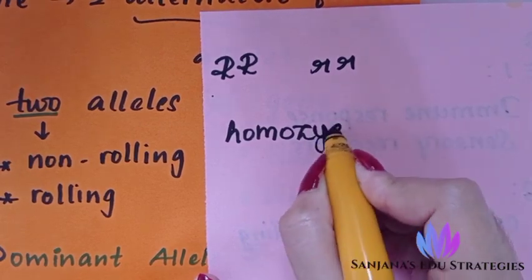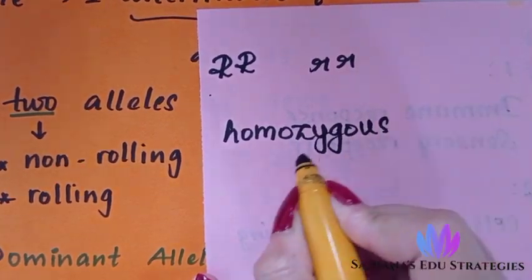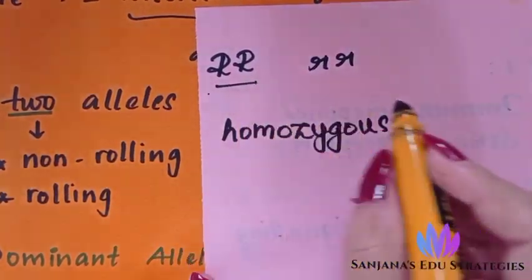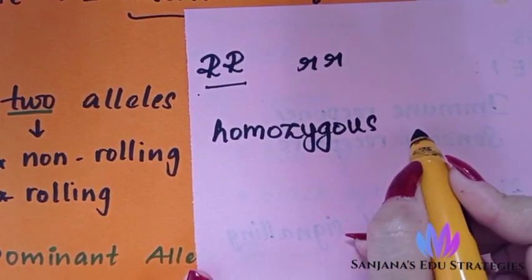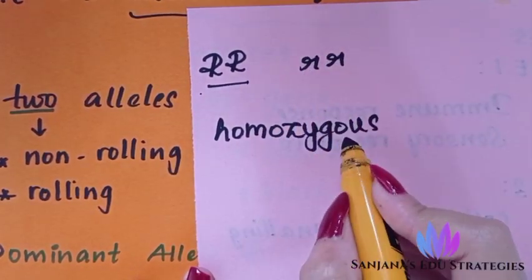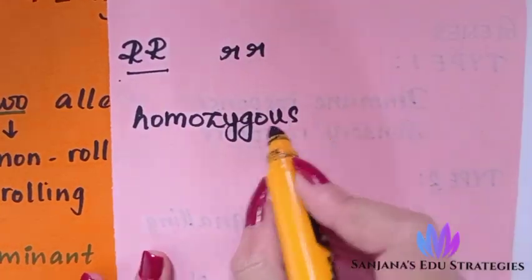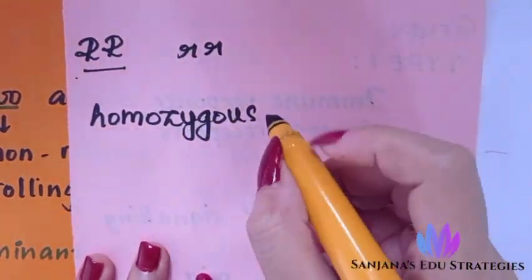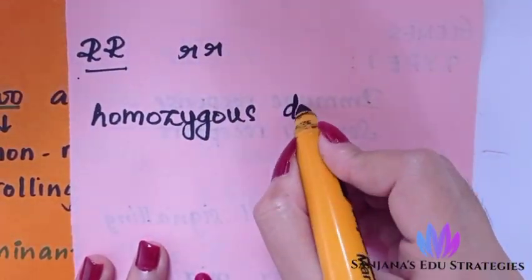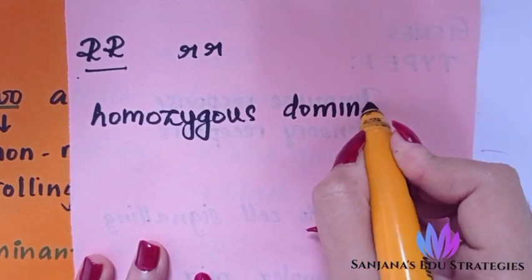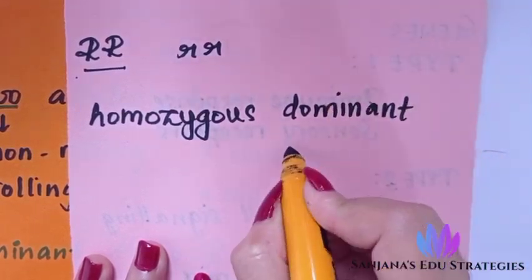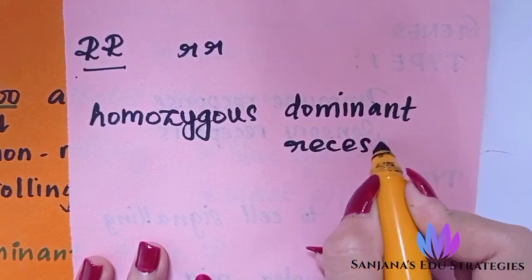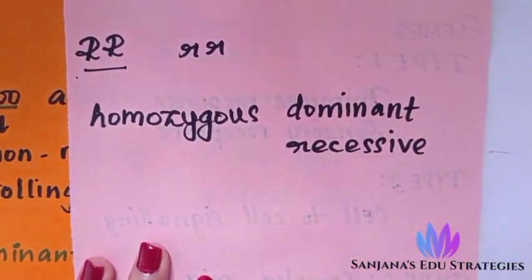Both are homozygous because both have similar letters. But this one is homozygous dominant and this one is homozygous recessive. That is the only difference.